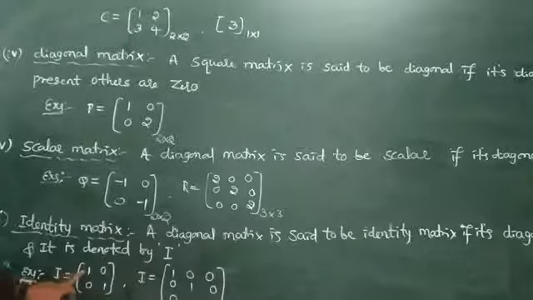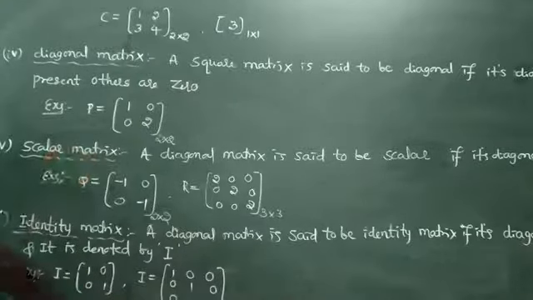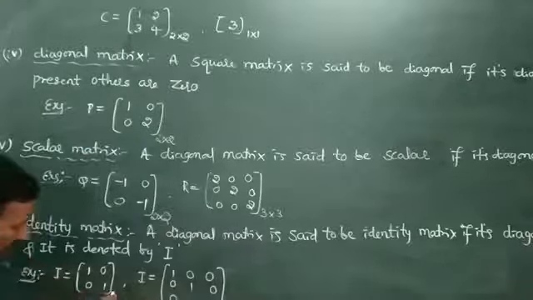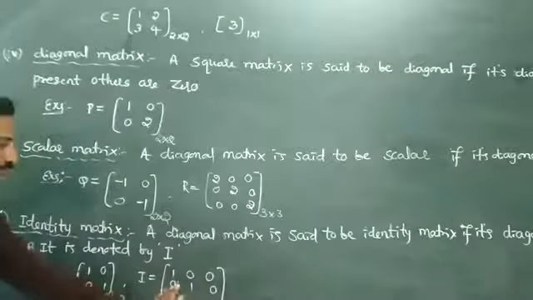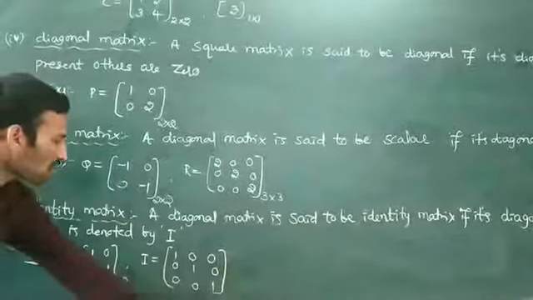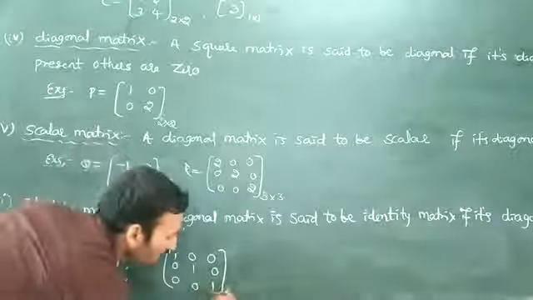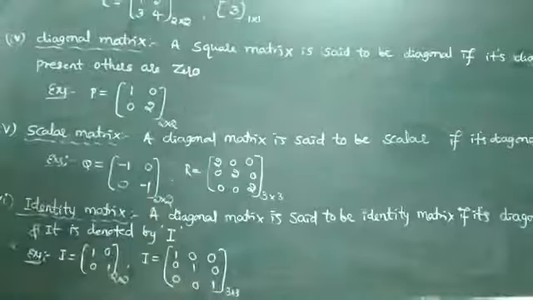The principal diagonal must be equal to 1 and the others are 0, as in a diagonal matrix. This is of order 2 cross 2 because of 2 rows and 2 columns. For 3 cross 3, the matrix 1 0 0, 0 1 0, 0 0 1 is an identity matrix of order 3.